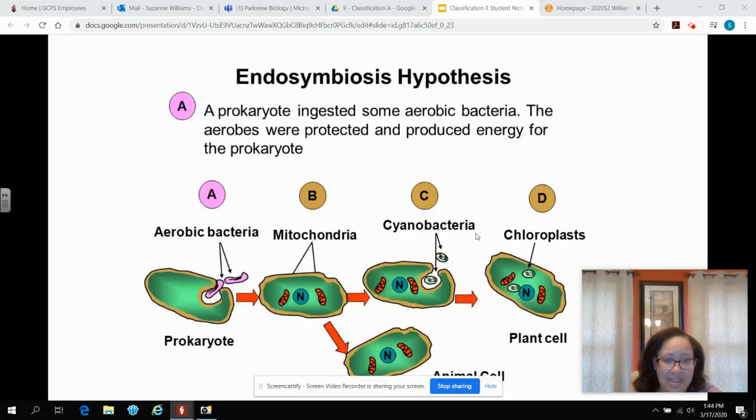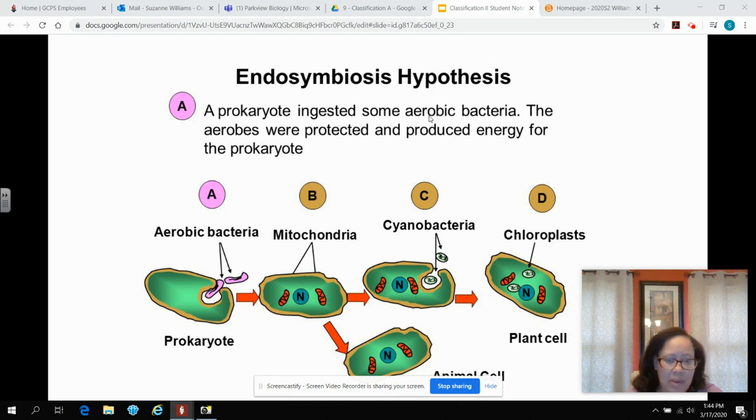I am going to skip to this slide. You have a couple slides before this, but I want to go through the theory with the picture. So let's take a look up here. A prokaryote ingested, you might see the word engulfed. It means the same thing, overcame or ate, some aerobic bacteria. Aerobic means oxygen.